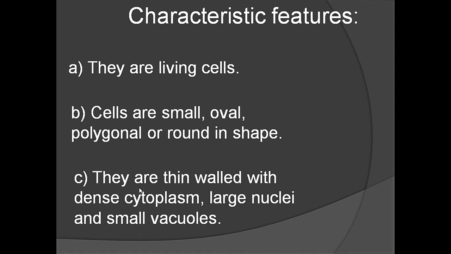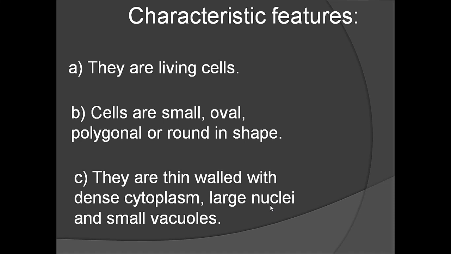Meristematic cells are thin-walled. They are made up of thin walls. The cytoplasm is dense, that is thick. They have large nucleus and small vacuoles. Meristematic tissues are made up of living cells. The cells are small, oval, polygonal, or round in shape. They are thin-walled with dense cytoplasm, large nuclei, and small vacuoles.